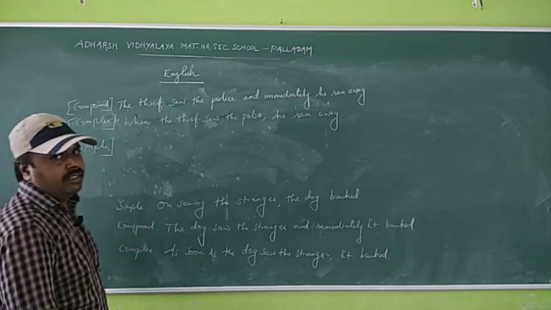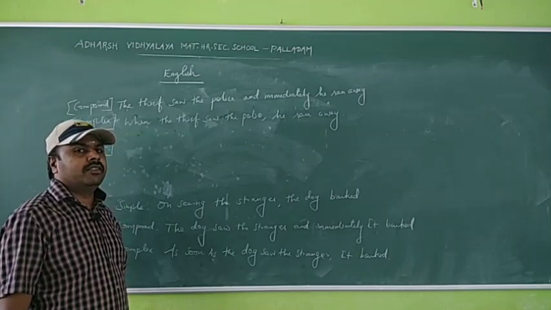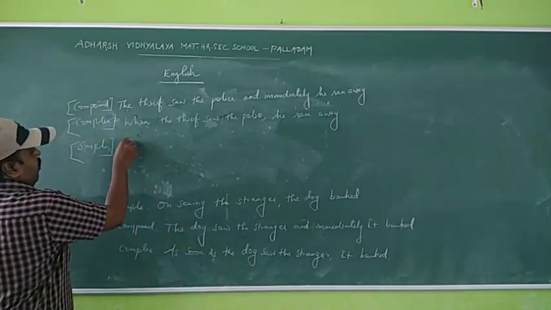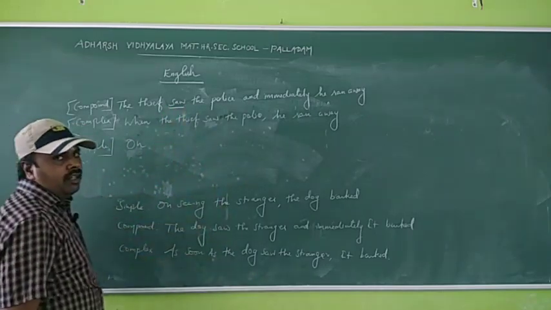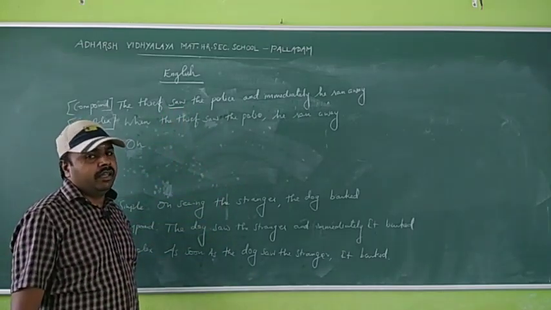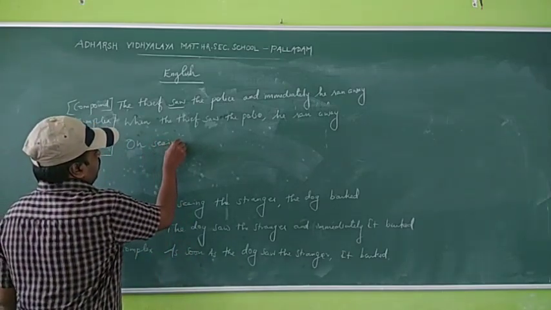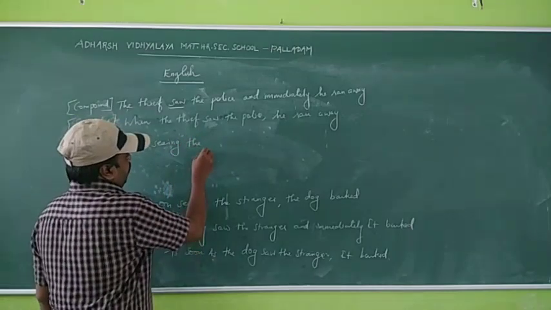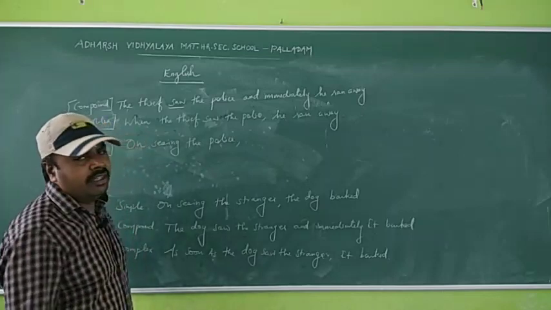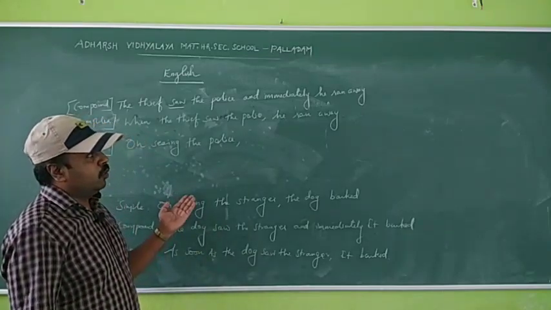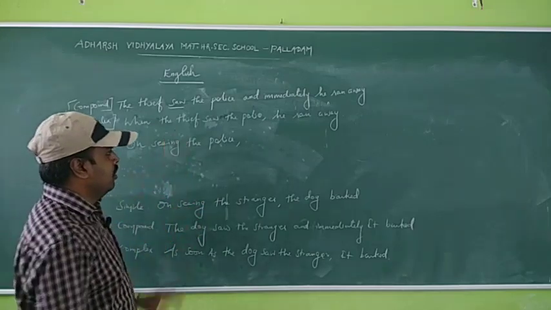Next one, simple sentence. In a simple sentence, what are we going to use? On plus V plus ing form. So we have to use on. What is the verb here? Saw. So when you add ing to that verb, that is on seeing the police. Actually, who ran away from the place? That is the thief. So we have to write the noun thief.